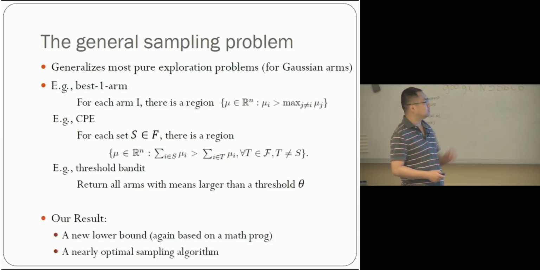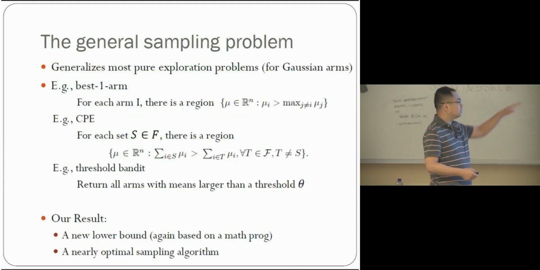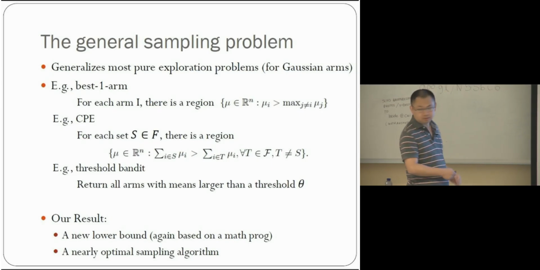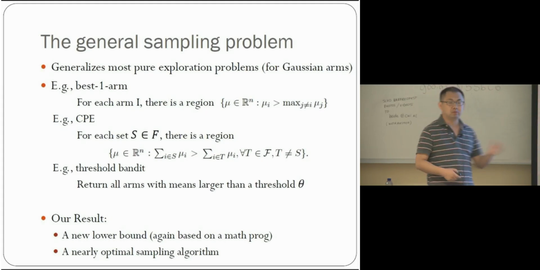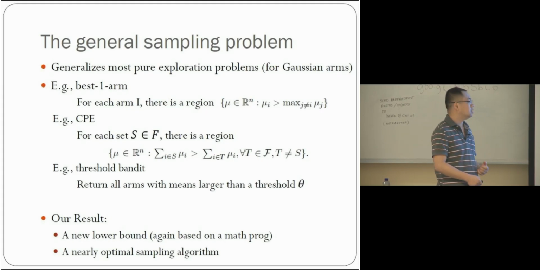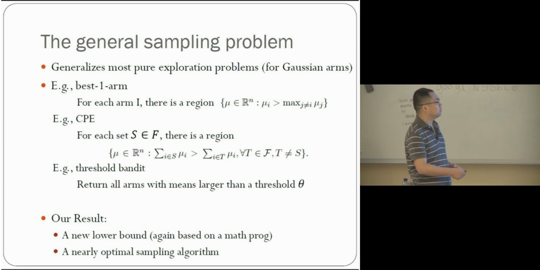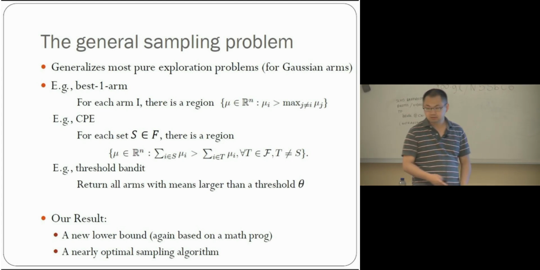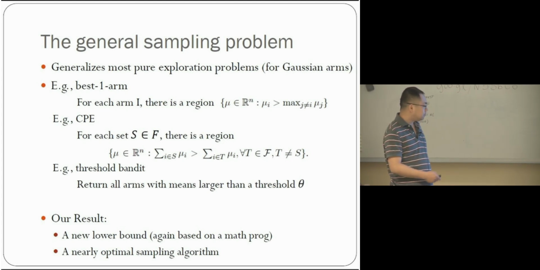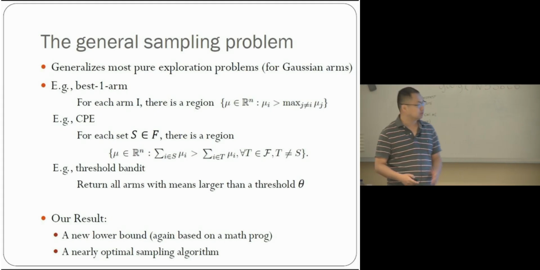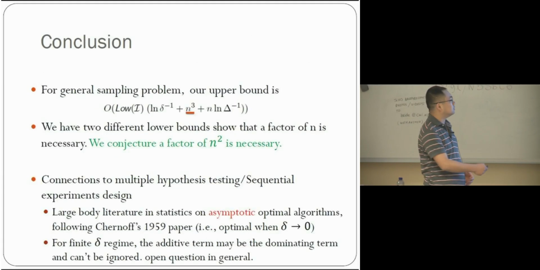This problem generalizes most of the pure exploration problems for Gaussian arms, for example best-one-arm, combinatorial arms, and also the threshold bandit problem, where we want to return all the arms with mean larger than a given threshold. This cannot be captured by combinatorial pure exploration. We give a new lower bound and a new upper bound. The lower bound is also defined by a mathematical program.